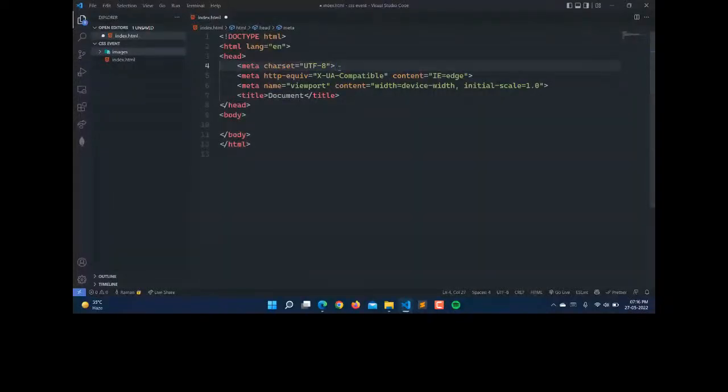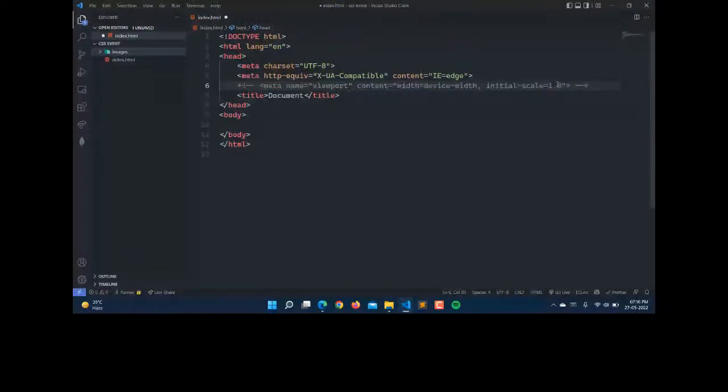And then these are some meta information, and this is the viewport that I was talking about in the previous session. So that is the viewport. This is used for responsiveness. So for now, I'm going to comment it out.